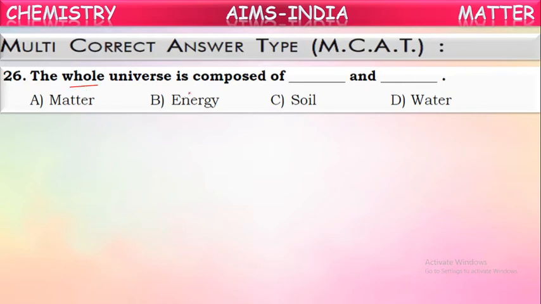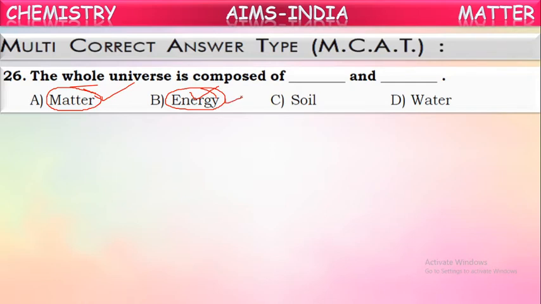And the other thing is energy. So in this whole universe only two things are there. One is matter and the other one is energy. Energy might be in different forms: light, heat, sound, electricity, magnetism. These all come under different types of energies. In chemistry, we study matter, its composition, its chemical properties, and its reactions. About energy, we discuss in physics.